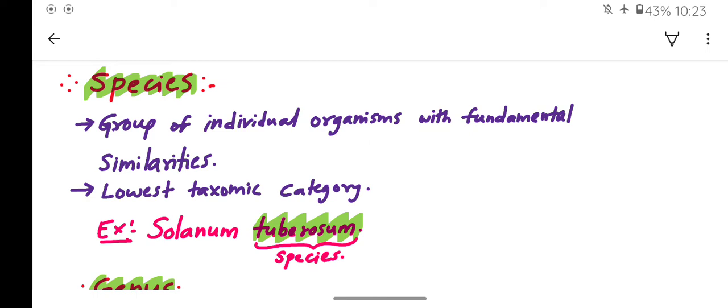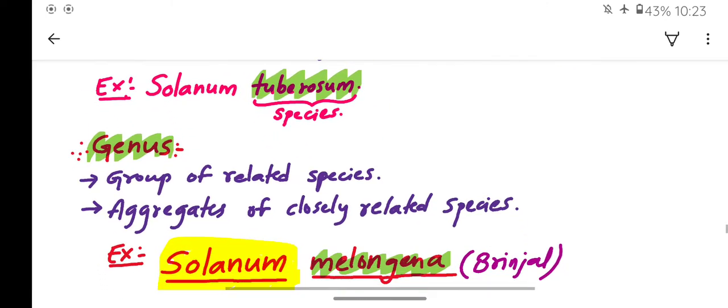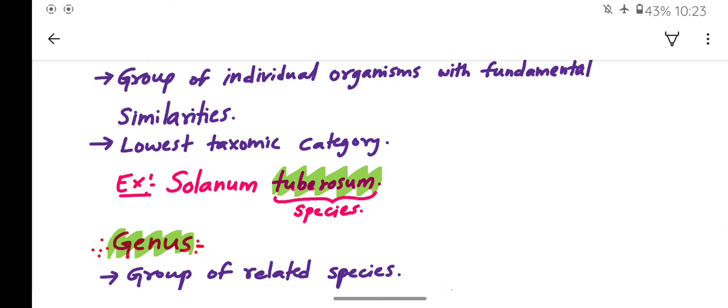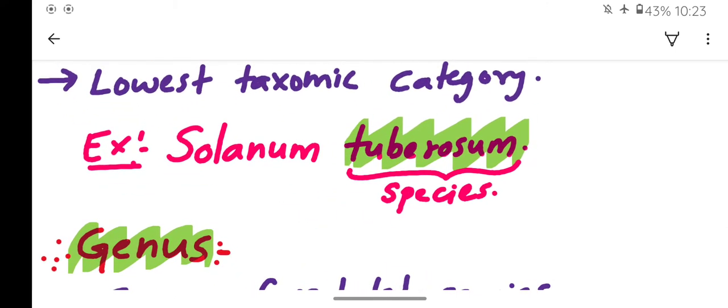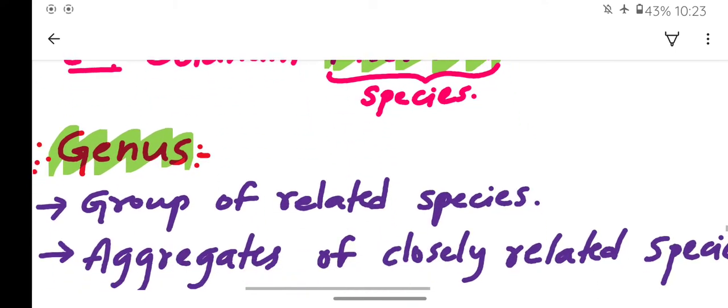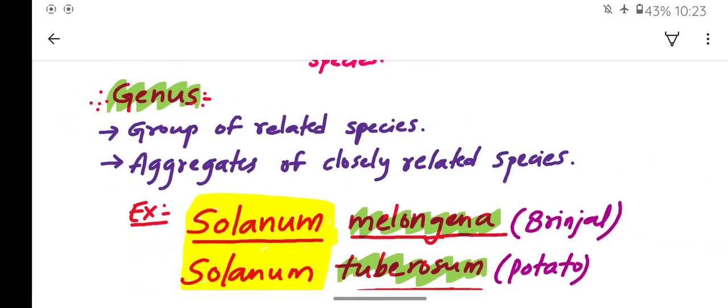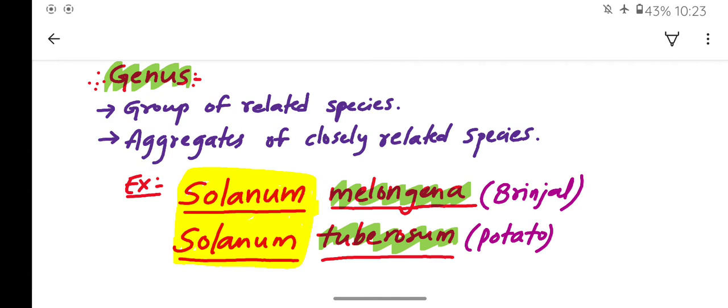For example, you can take Solanum tuberosum. Solanum tuberosum is the scientific name of potato, in which tuberosum indicates a species. The next taxonomic category is genus. Genus is nothing but a group of related species. They are aggregates of closely related species.